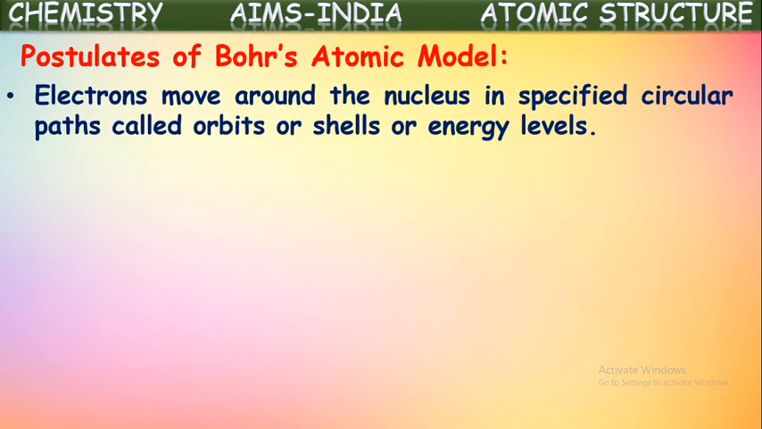Let us see the postulates of Bohr's atomic model. Electrons move around the nucleus in specified circular paths called orbits or shells or energy levels. Yes, electrons are revolving around the nucleus in fixed, specified imaginary paths. Those imaginary paths where electrons revolve around the nucleus of an atom are called orbits, shells, or energy levels.